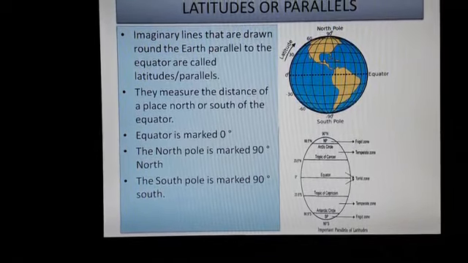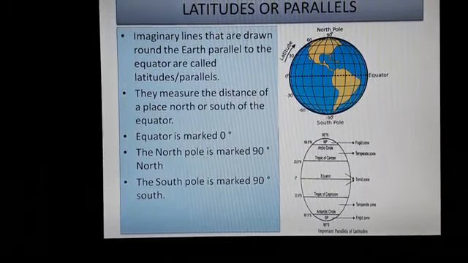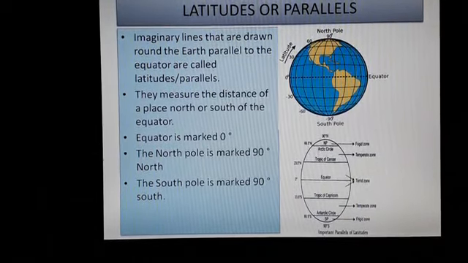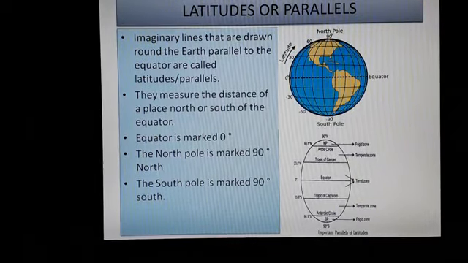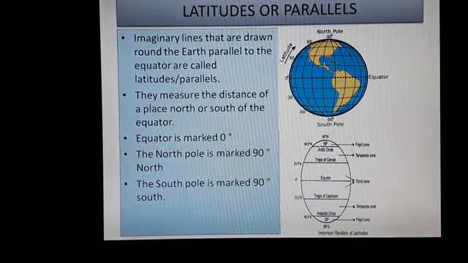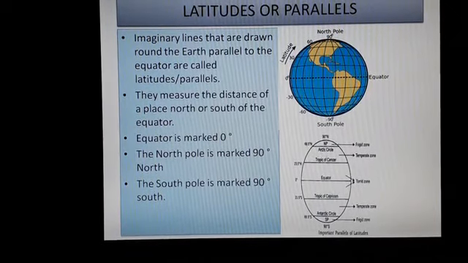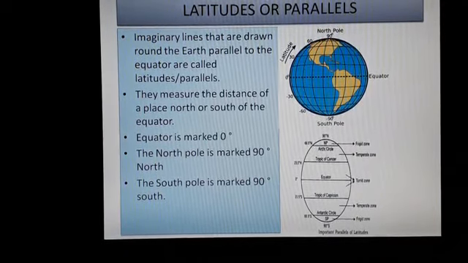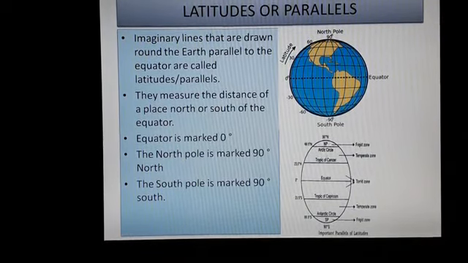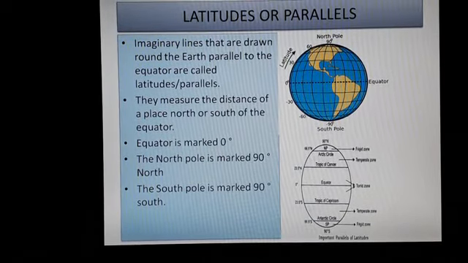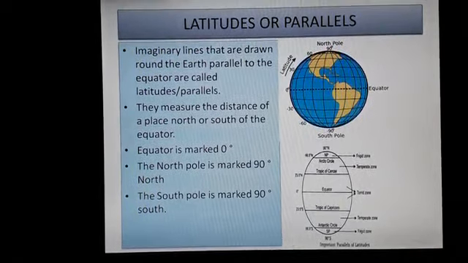Equator is marked 0 degree. The north pole is marked 90 degrees north. The south pole is marked 90 degrees south. There are 181 parallels in all including the equator: 90 parallels in the northern hemisphere and 90 parallels in the southern hemisphere.